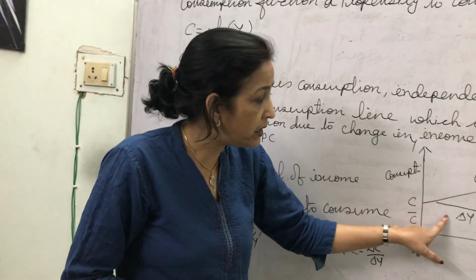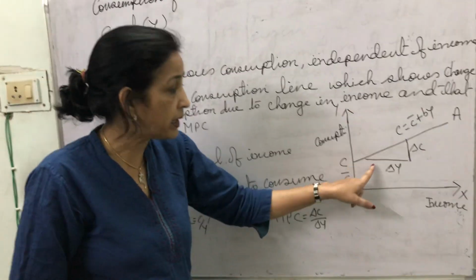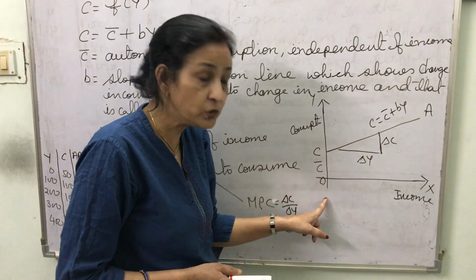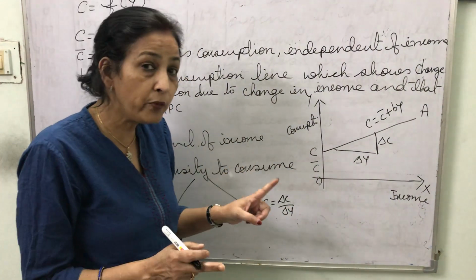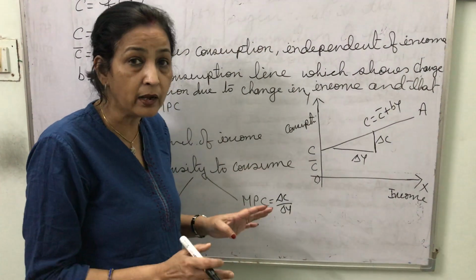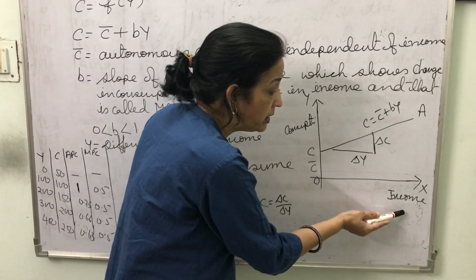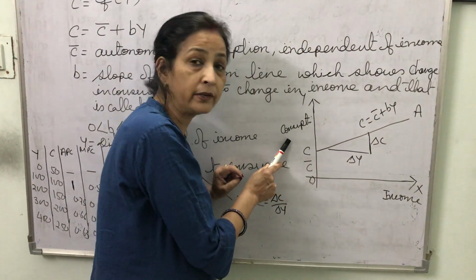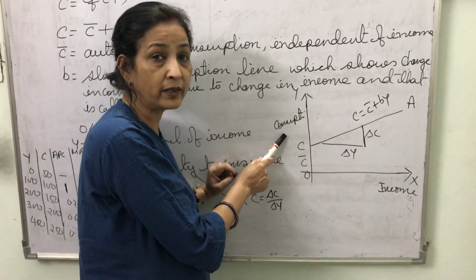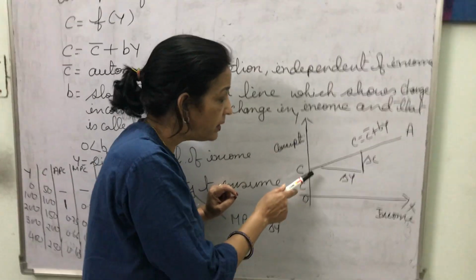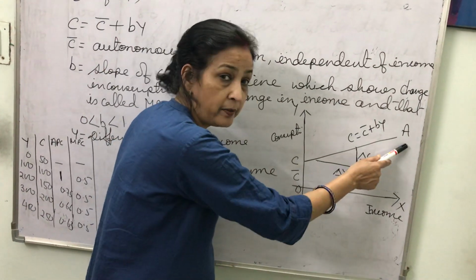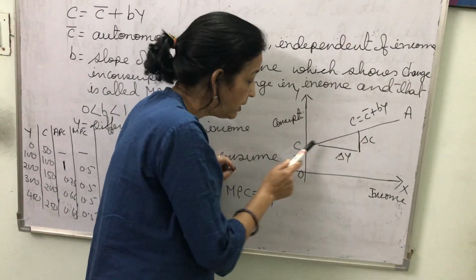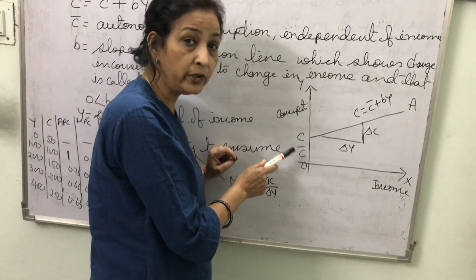This can be explained with the help of graphical presentation also. Here what I have tried to show is that out of these two variables, consumption and income, the independent variable income is plotted along the x-axis and the dependent variable consumption is plotted along the y-axis. And then we find that CA is the consumption line, which is an upward sloping line but does not start from the origin.